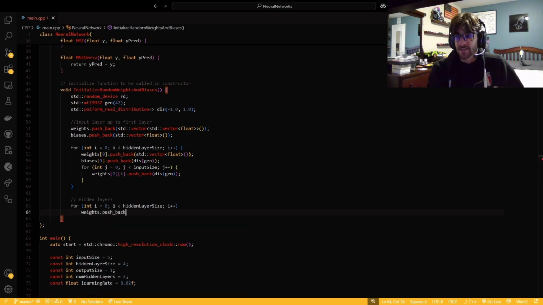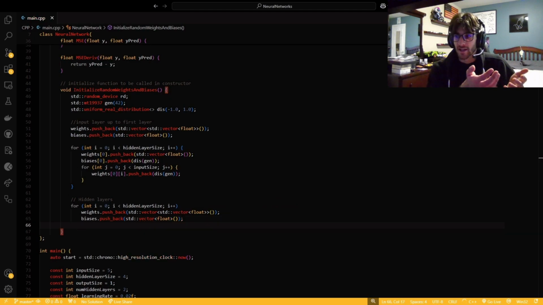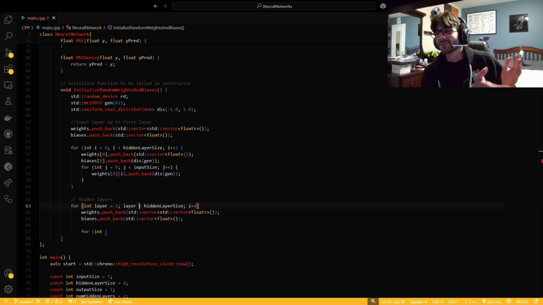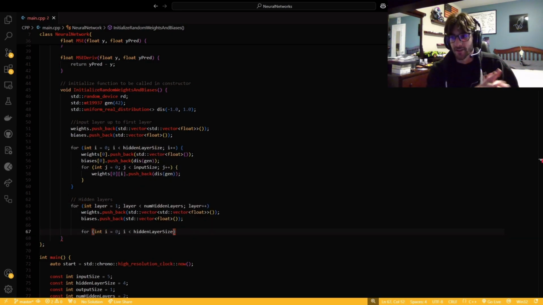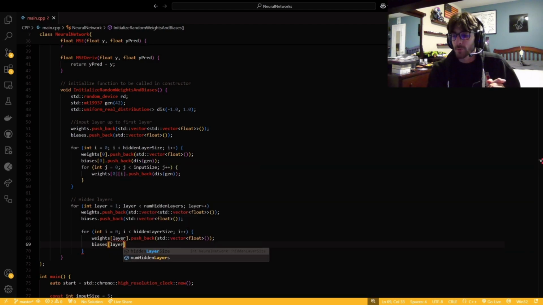So the weights, as we'll see once I come back up to the private variables, are going to be a vector of a vector of a vector of floats. And then the biases is going to be a vector of floats. So 3D and 2D for those. That is consistent throughout everything, because it affects how you have to loop through things. You would need 3 loops for the weights, because there's 3 vectors. So that's what we're doing here.